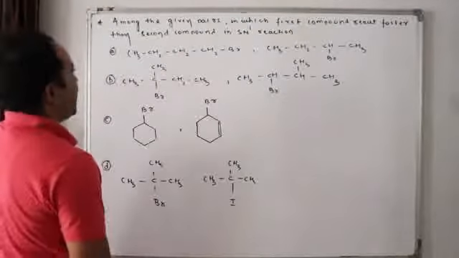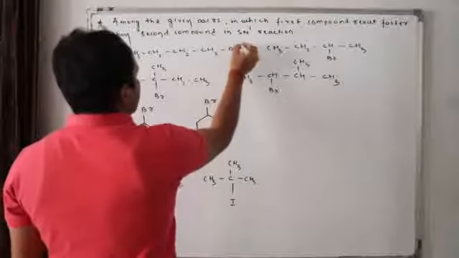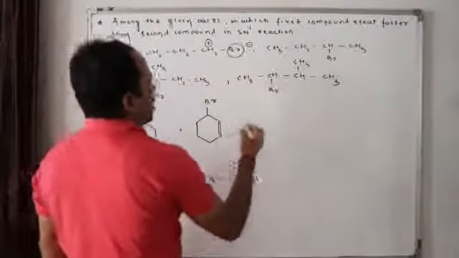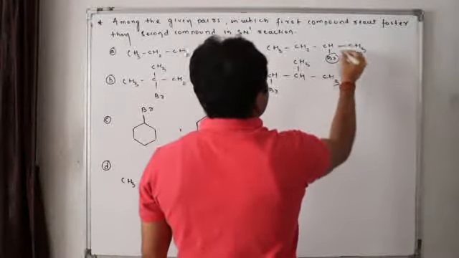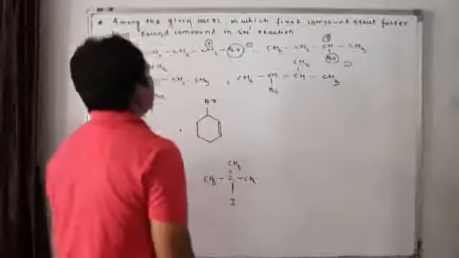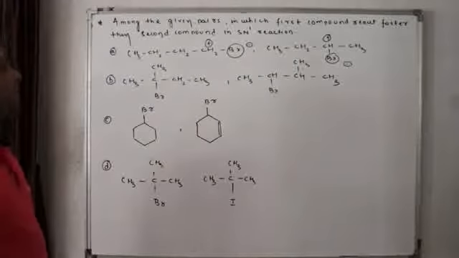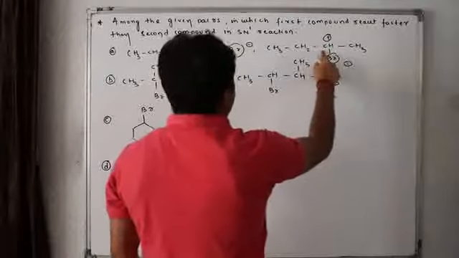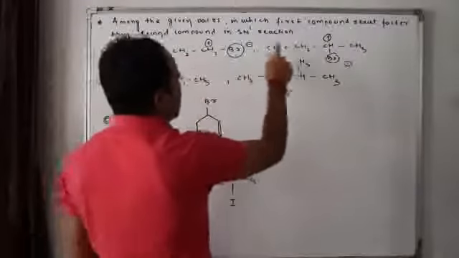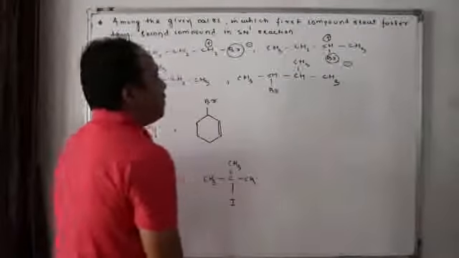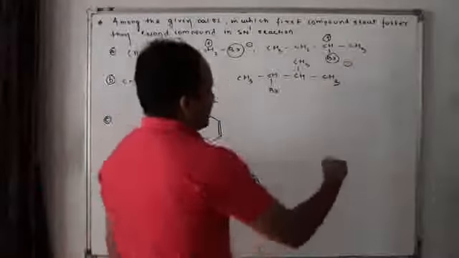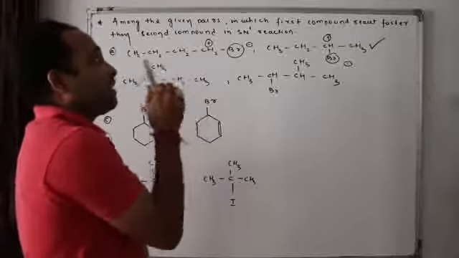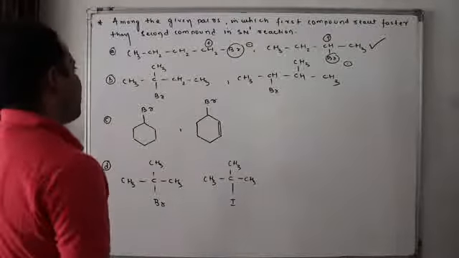Now in option A, if Br is removed as Br minus, this becomes a plus charge. In which of the given pairs does the first compound react faster? Now tell me, this forms a primary carbocation and this forms a secondary carbocation. This has 2 alpha hydrogens, this has 3 plus 5 alpha hydrogens. Who will have a faster rate? Obviously the second one will. Our question is, in which case will the first compound have a faster rate?